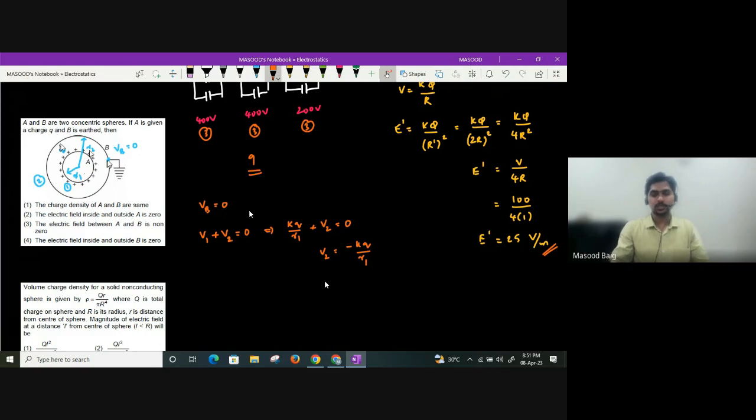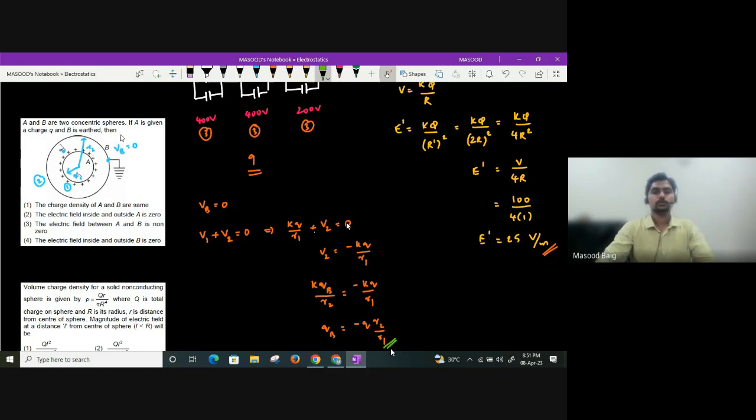So let us say some charge is there on B, guys. So what can we write? Potential on B, I can write it as K into the charge on B divided by R2, because it is on the surface only, and this will be equal to minus KQ divided by R1. So what will I get as the charge on B? I'll get it as minus Q into R2 divided by R1. This will be the charge on B, guys.